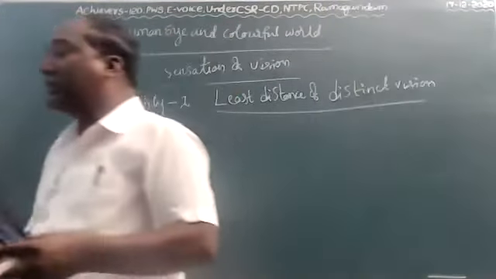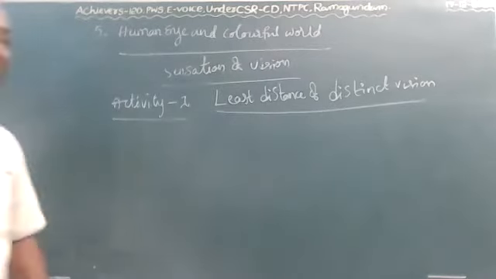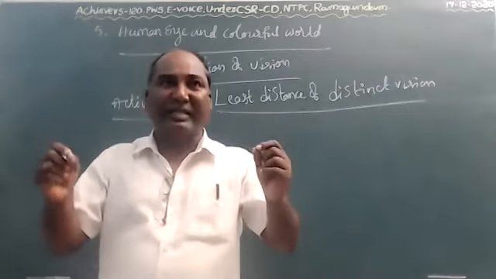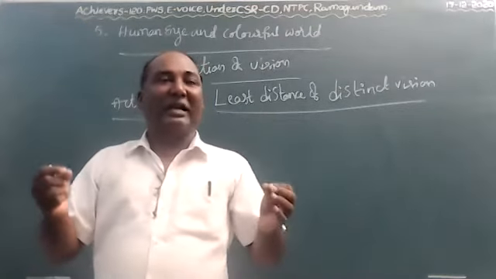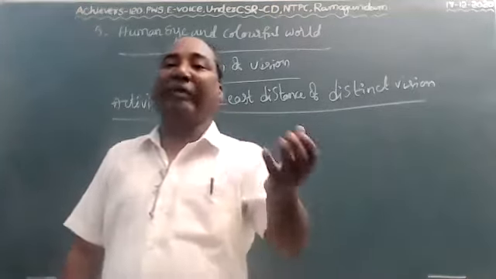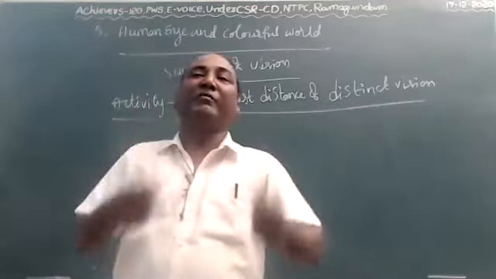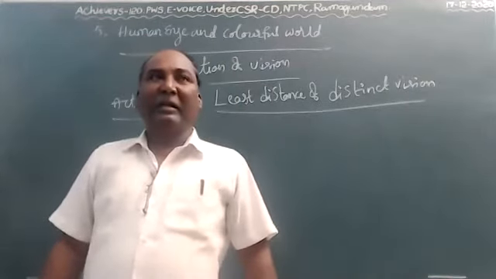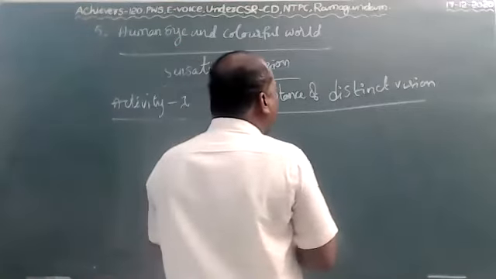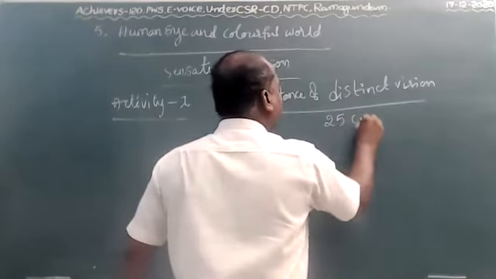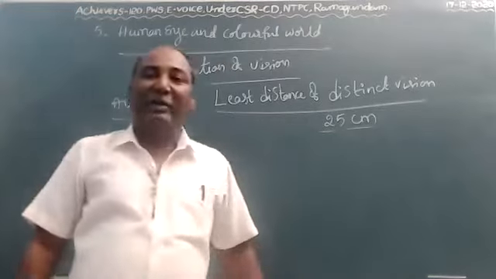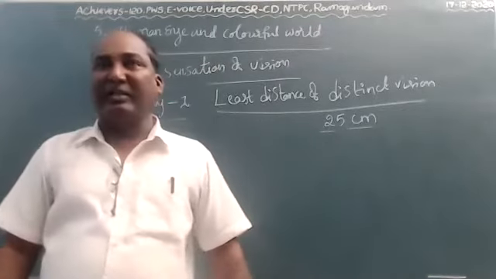That is the least distance of distinct vision. The minimum distance at which we can read the content clearly is called the least distance of distinct vision. But it changes from person to person, children. For a good healthy person, the least distance of distinct vision is 25 centimeters. It is not a constant value. This value changes from person to person, children.